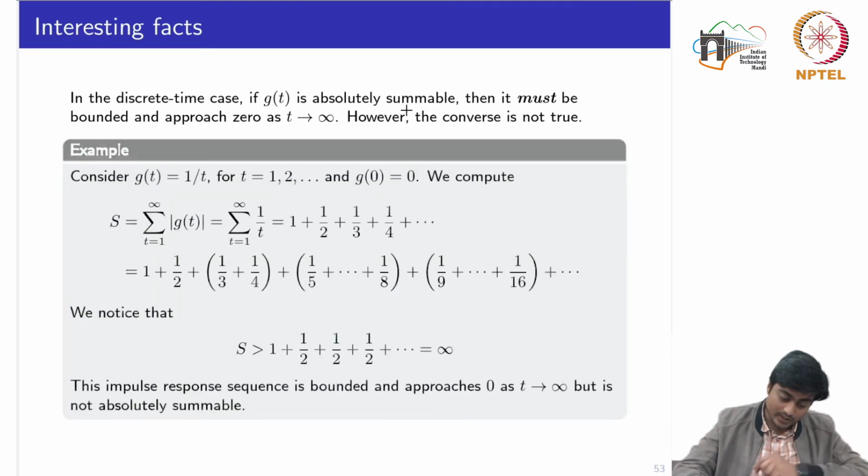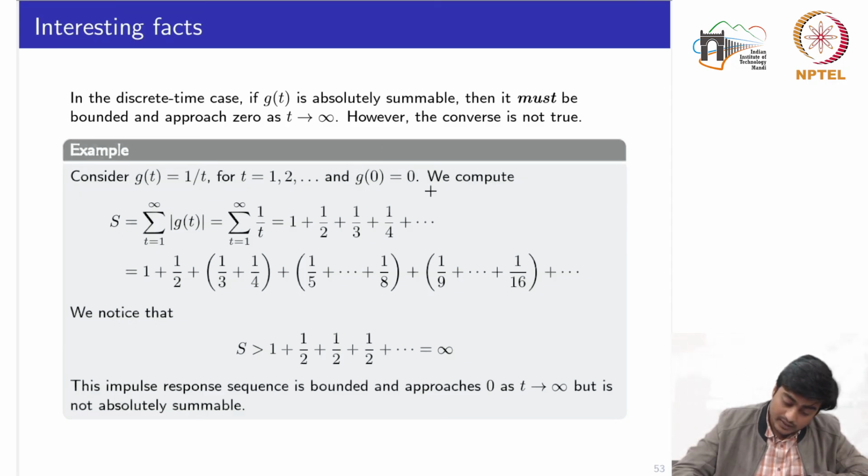We can see one quick example. Consider the signal g of t given by 1 over t, where t belongs to the set of positive integers. We compute this summation, taking the sum of the absolute value of g of t from t equal to 1 up to infinity.